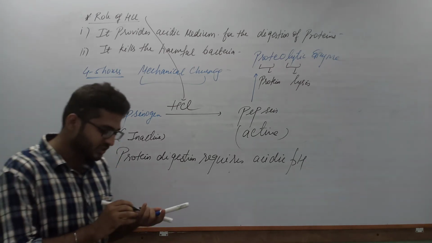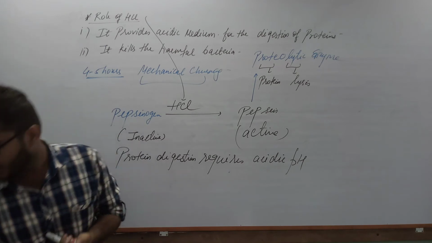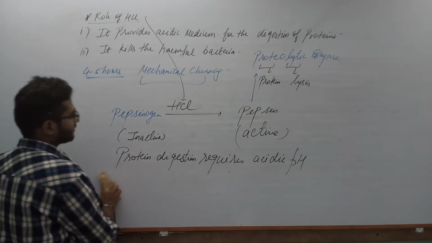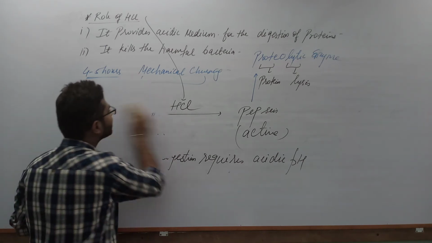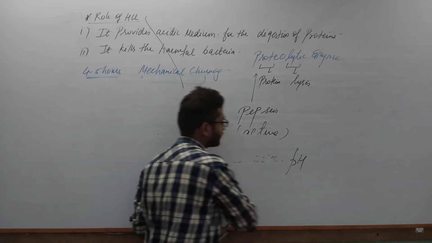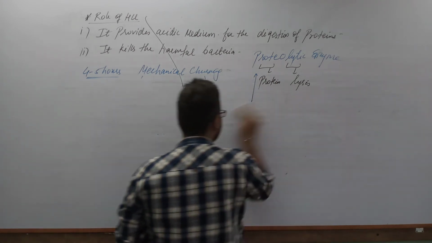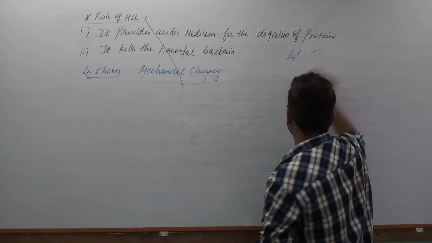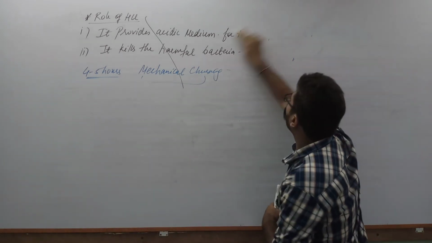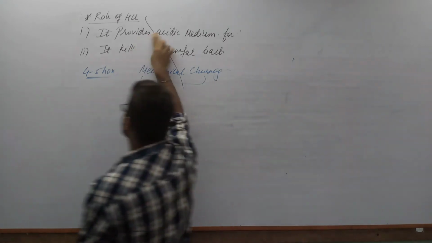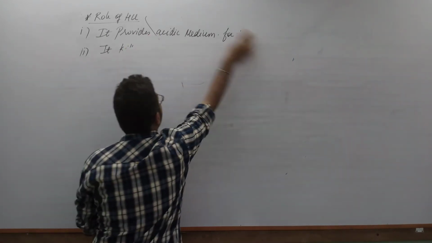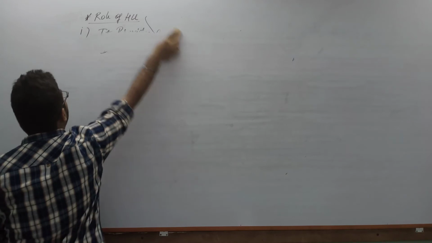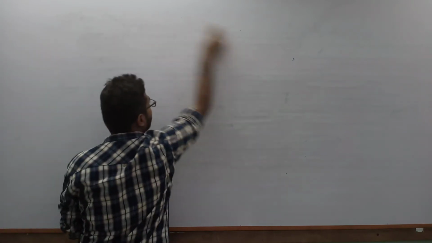Now the 2 enzymes which remain are prorenin and gastric lipase. Let us discuss the role of these 2 enzymes and wind up the digestion process in the stomach. The second most important enzyme, which is again part of gastric juice, is prorenin. This prorenin enzyme is mainly present in infants.